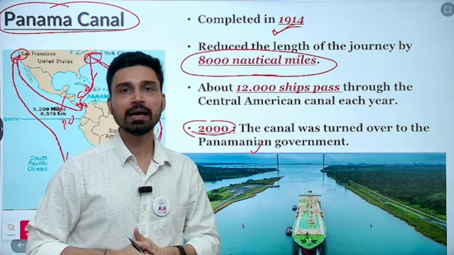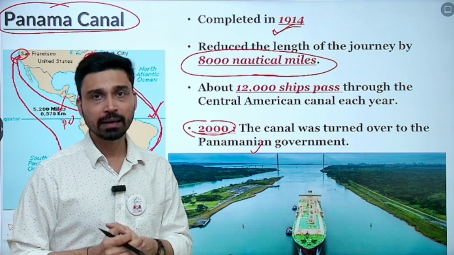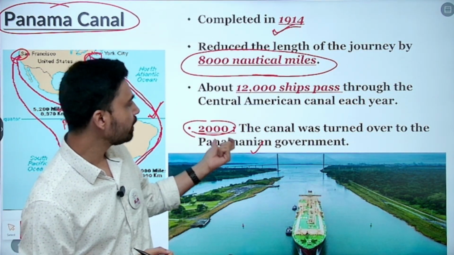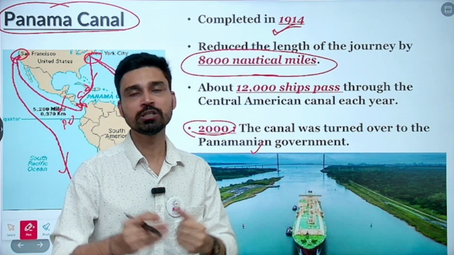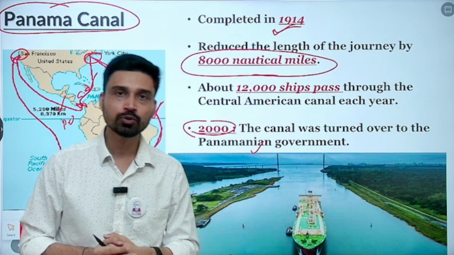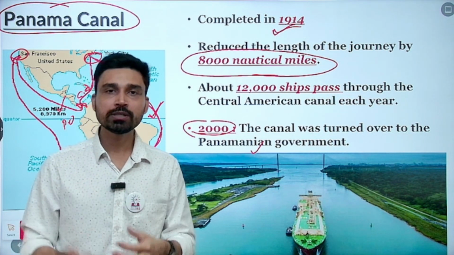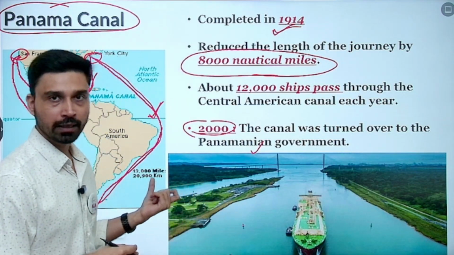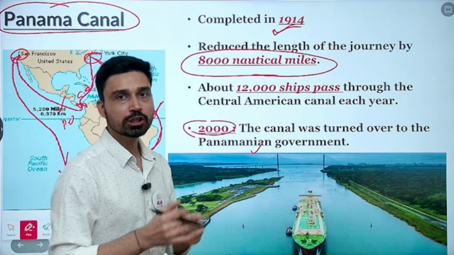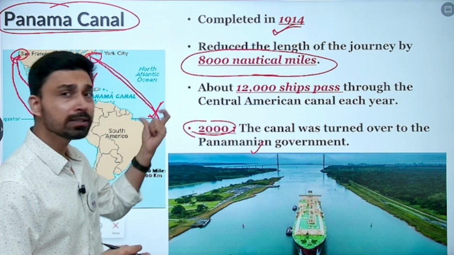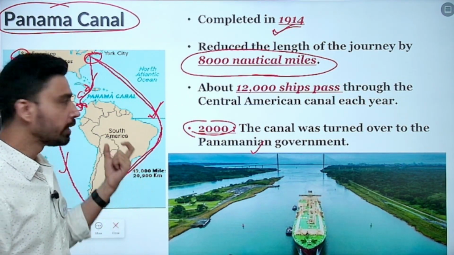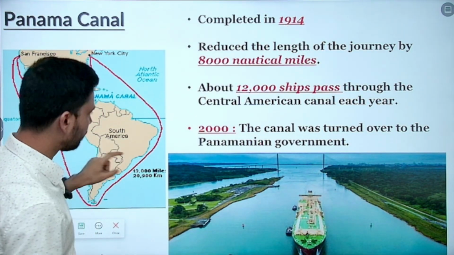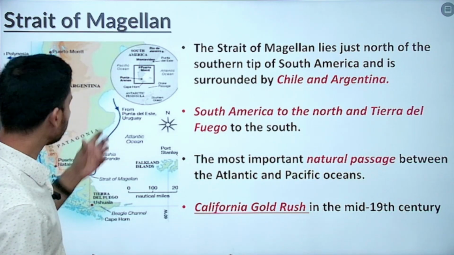Now, recently again, the canal has made news headlines because of Donald Trump's claim, where he has publicly stated that the decision of the US government to hand over the canal to Panama was a foolish decision. It was a decision of fools. That is a term that he has used, and that's why he has stated that the US should again take back control of the canal, because Chinese interest is growing in this area, and if we do not take back control of the canal, China can have effective control over this vital navigation route that connects eastern and western parts of North America, or the United States of America more precisely. That's why a lot of interest is being raised.